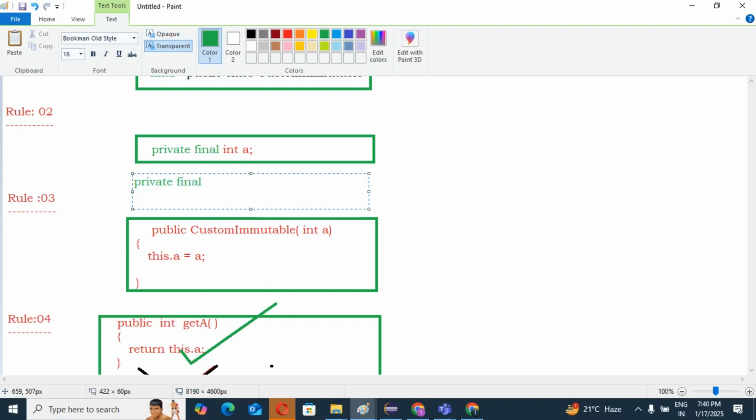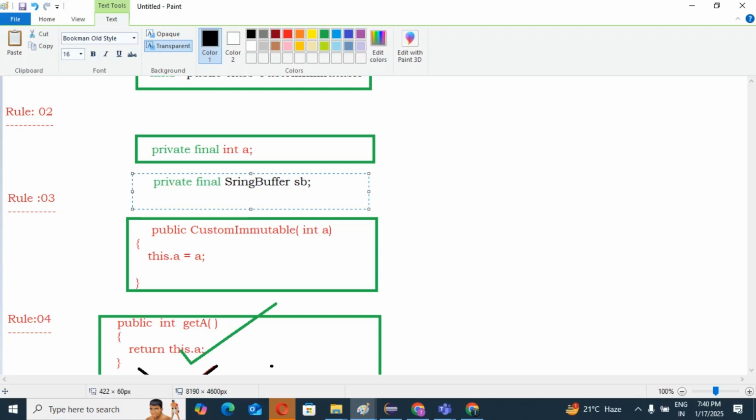Private final StringBuffer sb. Guys, tell me, is this StringBuffer a mutable class or an immutable class? Definitely, this is a mutable class.